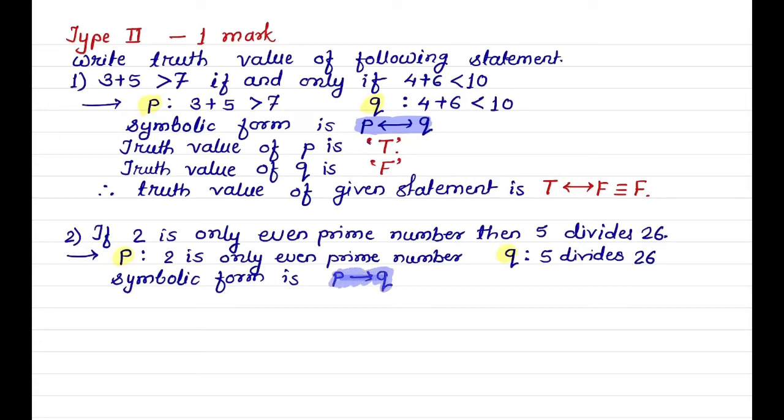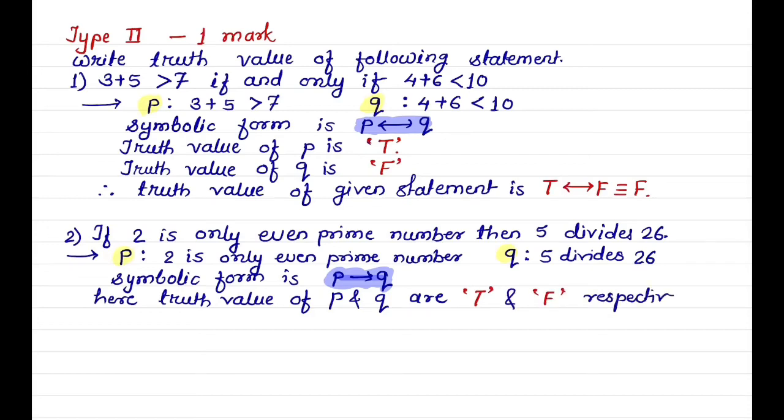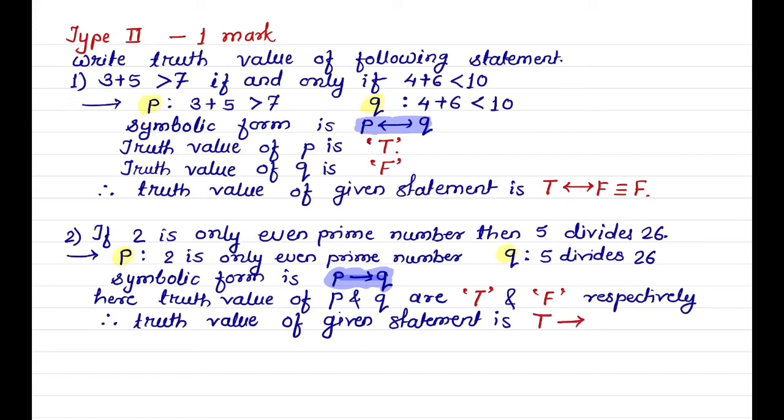And what about the truth value of statement P? We know it is true because 2 is the only even prime number. And Q is 5 divides 26. It is a false statement. Therefore, truth value of P is T and truth value of Q is F. And hence, truth value of the given statement is T implies F, which is equivalent to F.